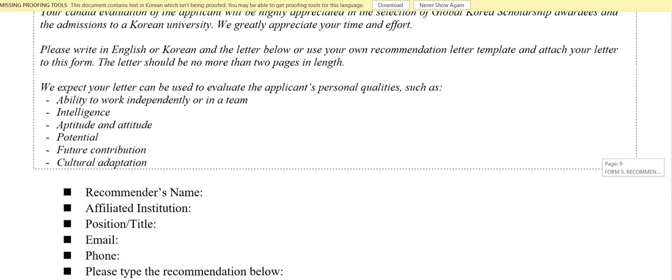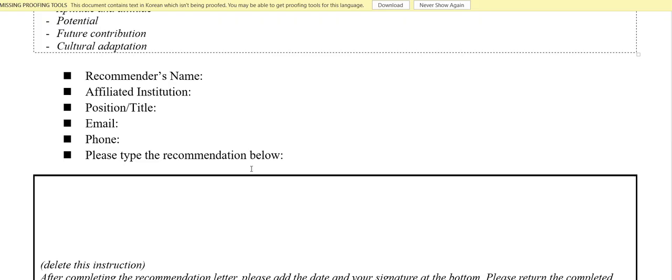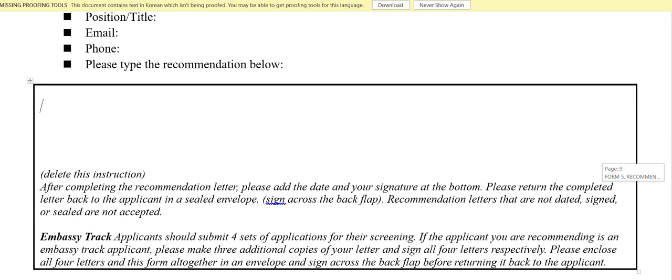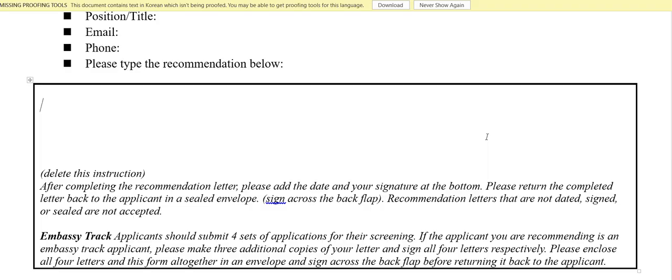professor, and let them fill all these details and they will write. Okay, your recommender's name, they will fill that, your affiliated institution, your professor's position or title, like are they professor, assistant professor, associate professor, whatever it is, their email address, their phone number, and the recommendation letter they should write here. And from last year they gave this form.